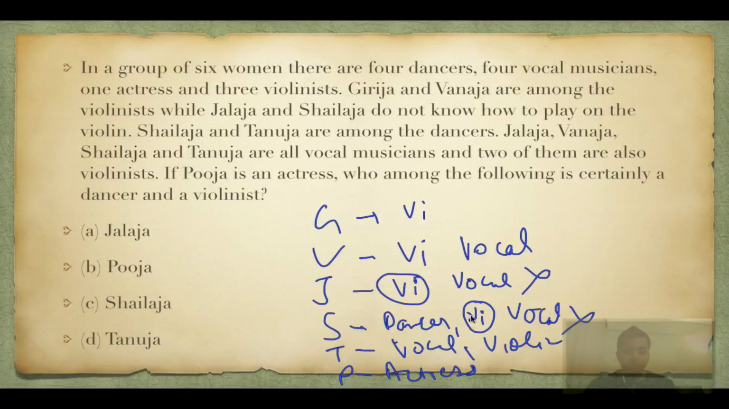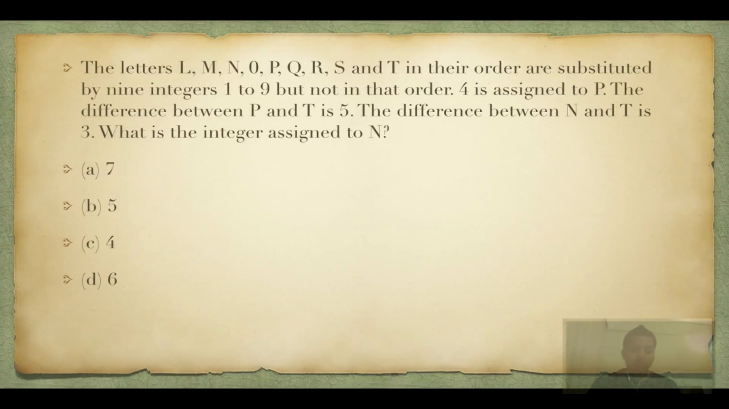So it's as simple as that. Who are the dancers? Shailja and Tanuja are dancers. So obviously the answer becomes Tanuja. So this is the answer. It's very simple. You just make a table. It will not take you much time, but it's very good.